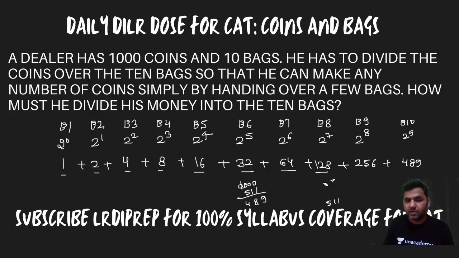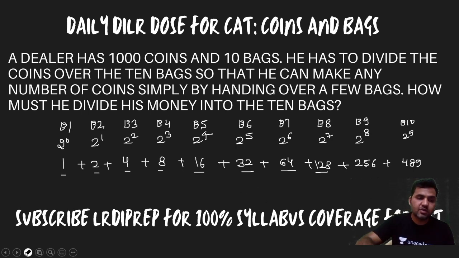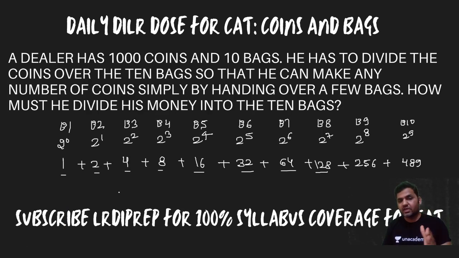If I have to, all you have to do is just convert that number into a binary number and you will get to know which bag you are supposed to use. Let's say with this I want to pay 512 rupees. Or let's say I want to pay, just taking any random number,